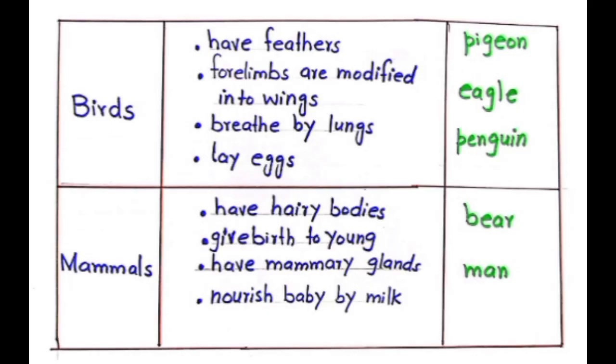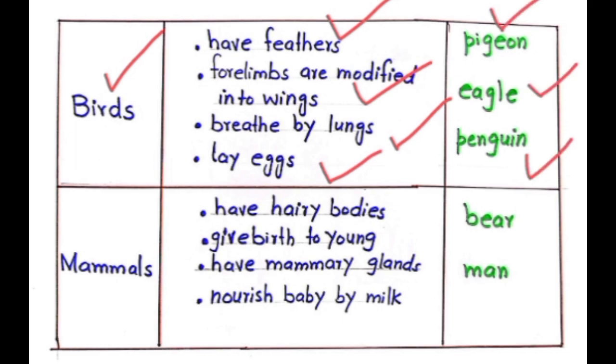Next group is birds. Birds are the animals that fly in air. They have feathers. Their forelimbs are modified into wings for moving in air. They breathe by lungs as they stay on land. So they have lungs for respiration. They lay eggs. Examples are pigeon, eagle, penguins, parrot, hen and many more.